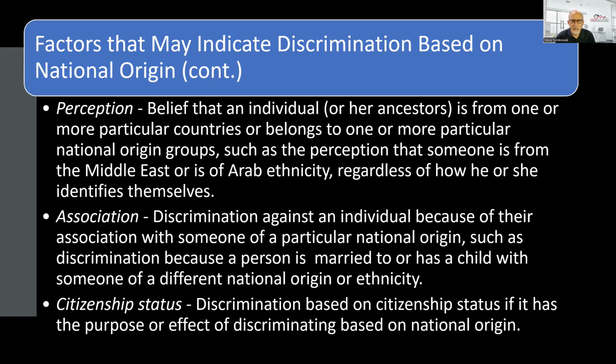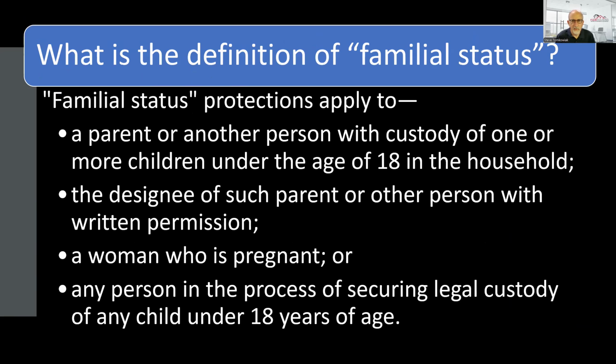Other factors that may indicate national origin include being perceived as belonging to a particular national origin group, even if mistaken. They can include someone's association with persons of a national origin group and someone's citizenship status. Please note that you do not have to be a citizen to bring a fair housing claim.